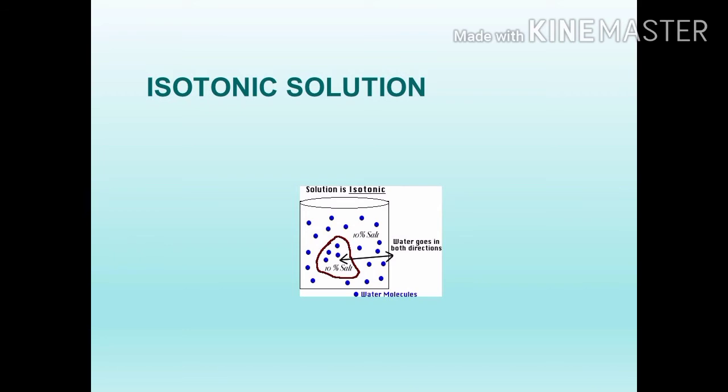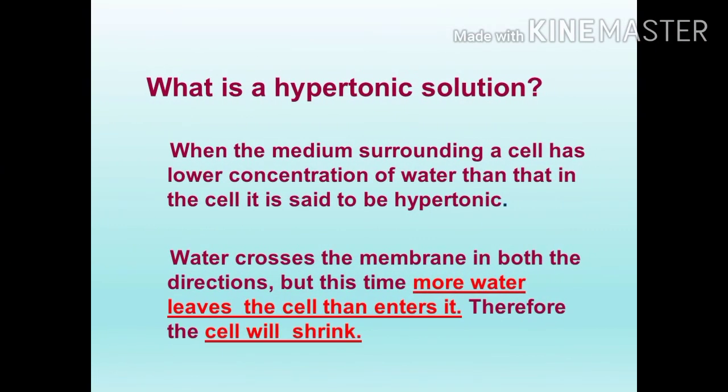See this picture. The solution is isotonic. Water goes in both directions. See the symbol, the arrow is there, both into the cell and outside the cell. This is an isotonic solution. Next, what is a hypertonic solution?